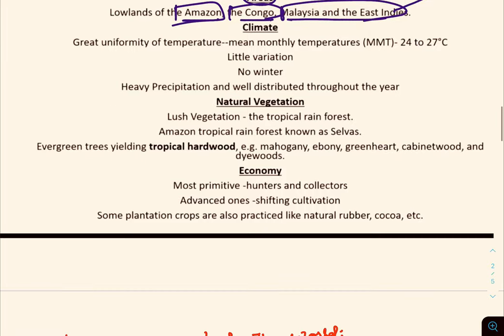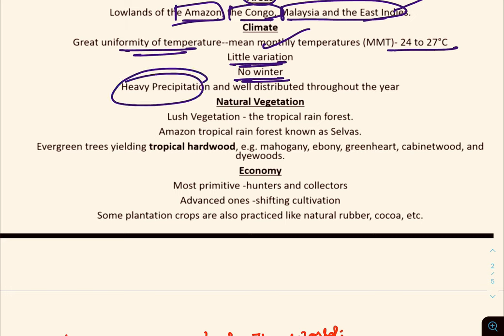Now we are talking about the climate, so you have to focus on the great uniformity of climate. The average or mean monthly temperature is between 25 degrees Celsius and 30 degrees Celsius, with very little variation. Maximum or minimum variations will be very little. It is a region of no winter, and it has heavy precipitation, well distributed throughout the year. So you have to write only this point.